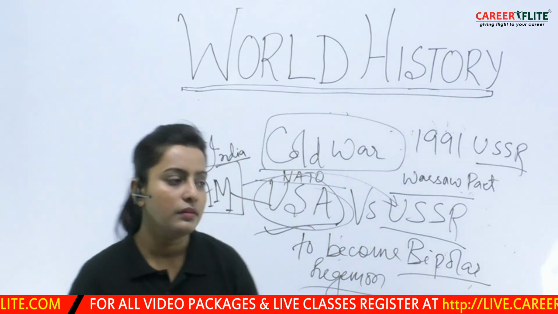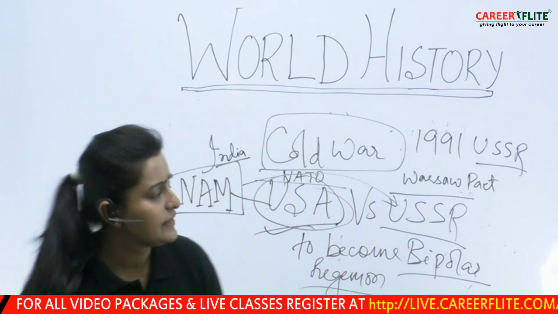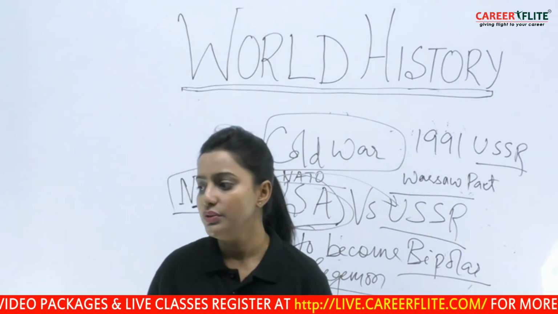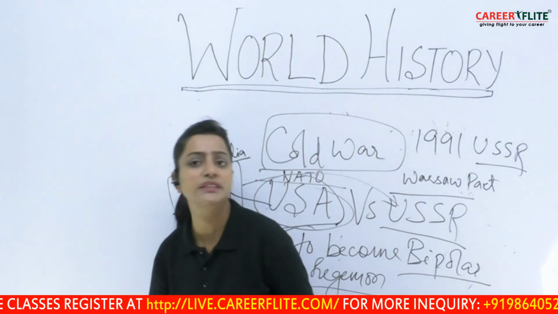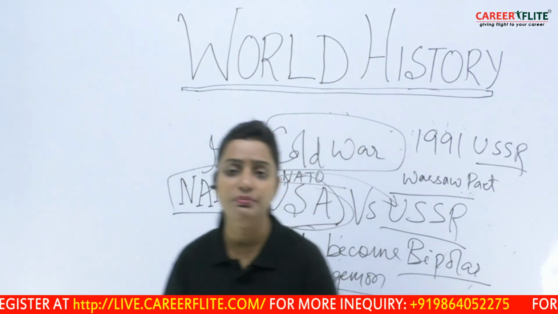So while reading world history, we have come to know many phenomena, and we have seen that when we start world history, it is mostly confined to the European continent.